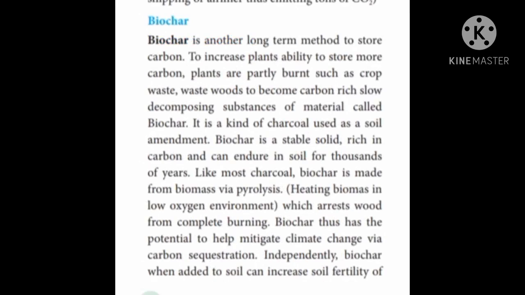The next one is biochar. It is another long-term method to store carbon. We had carbon sink, carbon sequestration, and now it is biochar. It is a method to increase the plant's ability to store more carbon. Plants such as crop waste and waste wood are partly burned to become carbon-rich, slow-decomposing material. So biochar is a kind of charcoal used as a soil amendment. It is a stable solid rich in carbon and can endure in soil for thousands of years. So this is what we call biochar.